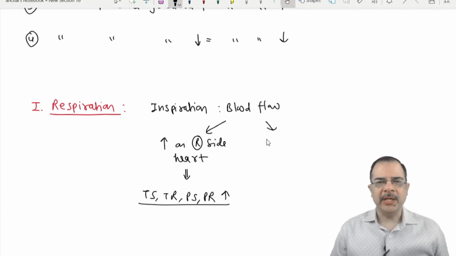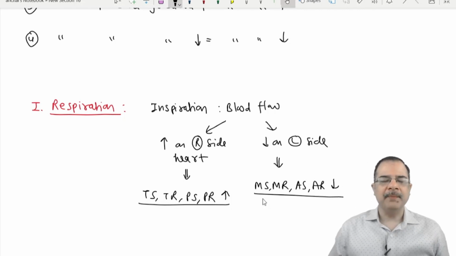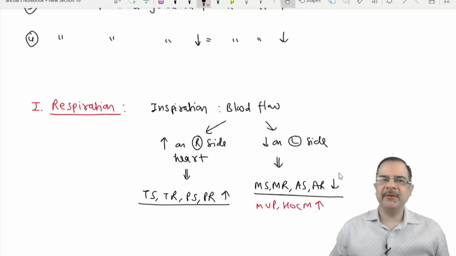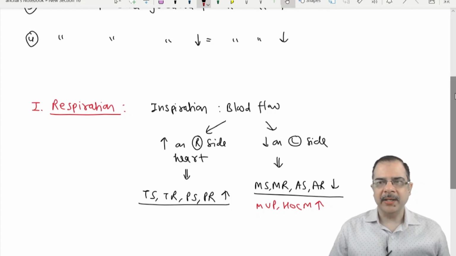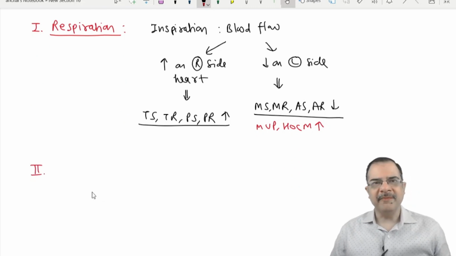While blood flow reduces on the left side of the heart, as a result the left-sided murmurs will reduce. Mitral stenosis, mitral regurgitation, aortic stenosis, aortic regurgitation will reduce. But the left-sided murmurs of MVP and HOCM will increase. They follow the exception.